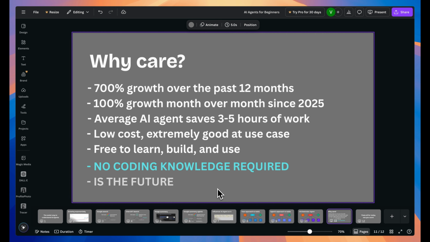Now again, why should you care about this, apart from its insane growth over the past year and everyone talking about them? First of all, they are highly efficient at most tasks, even more so than you. They save you a bunch of money, headaches, and time. On average, people can save an extra 3 to 5 hours every single day. Businesses are paying a premium for these agents if they can significantly boost productivity.